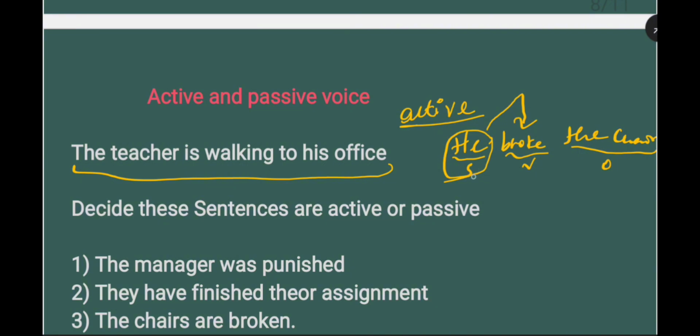If the subject is not the doer of the action, it is not active. That means it is passive voice. Okay? Passive voice means the subject here is not the doer of the action. For example, when we change it, it becomes the chair broken by him. The chair broken.